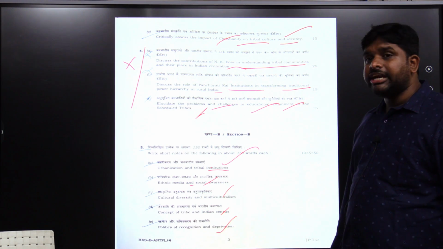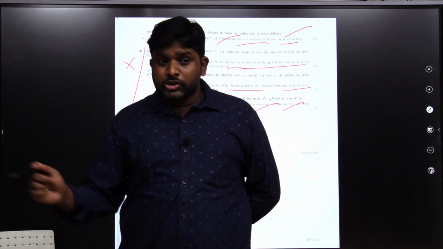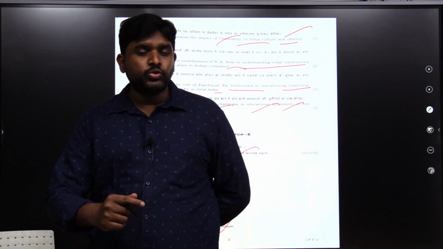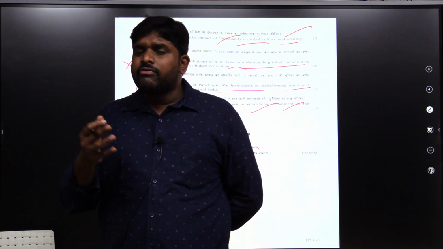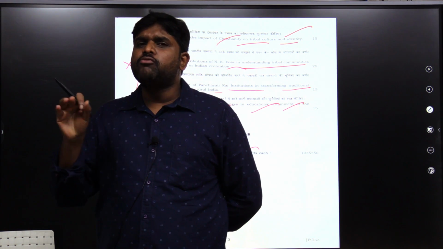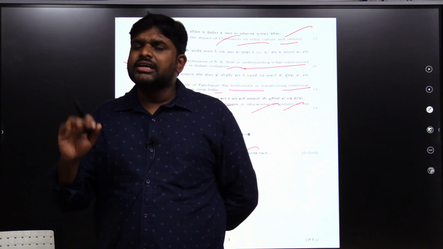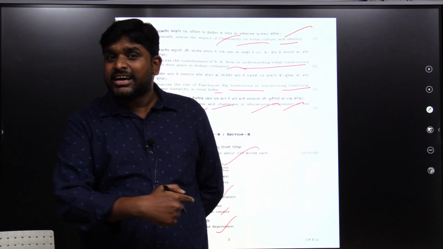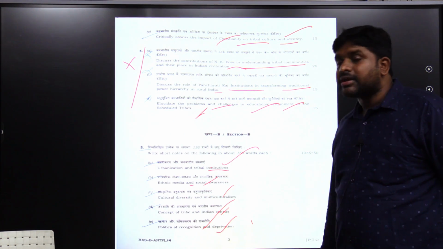Politics of recognition and deprivation. Yes. You know the big thing, which is also mentioned in the Jai Bhim movie of Suriya, a recently released movie. They are not recognized, they are not identified. Why? Because the politicians will think that it's an unnecessary burden for them. If we give them a voter card, now we have to go and ask them for votes also. So it's better we will not recognize them, it's better we will not identify them. That is the context in which the question was asked, politics of recognition and deprivation.